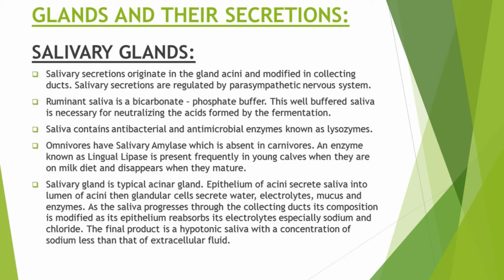Now come to the composition of saliva. Ruminant saliva is alkaline in nature and is a bicarbonate phosphate buffer. The function of this well buffered saliva is to neutralize the acids produced by fermentation. The pH of the rumen ranges from 5.8 to 6.8, and the rumen undergoes fermentation and produces acids. So this well buffered, alkaline saliva is necessary for neutralizing these acids.